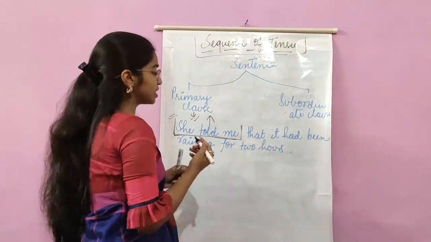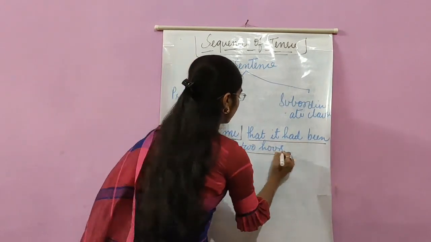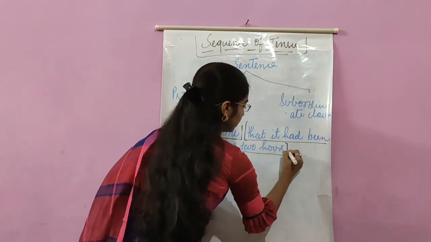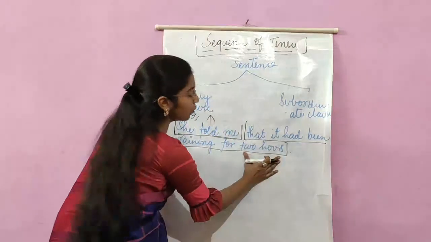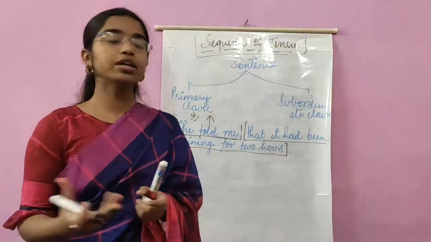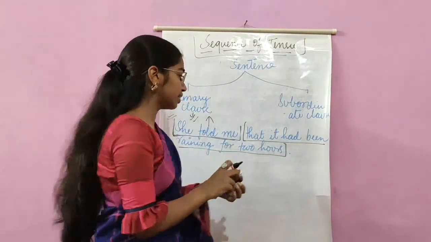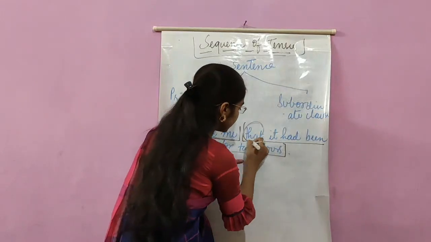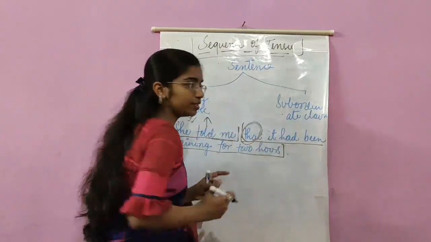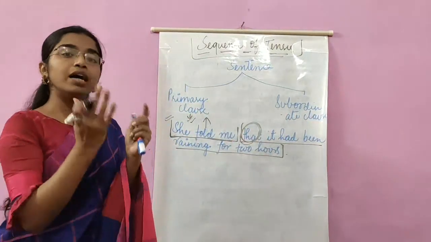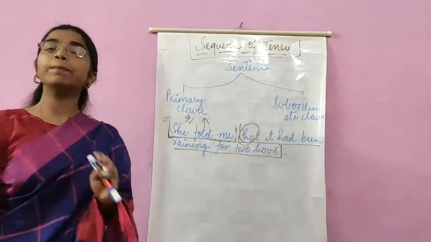Now let us come to the next part. "That it had been raining for 2 hours." Now this portion, what is it actually? When I say "that it had been", it clearly shows that because of this conjunction, this chunk of the sentence needs a context on which it can depend for the completion of its meaning.